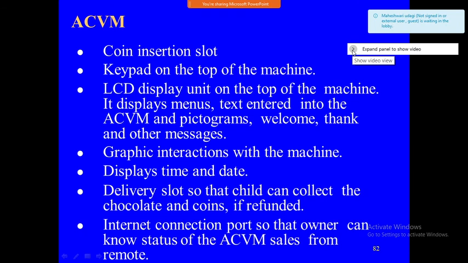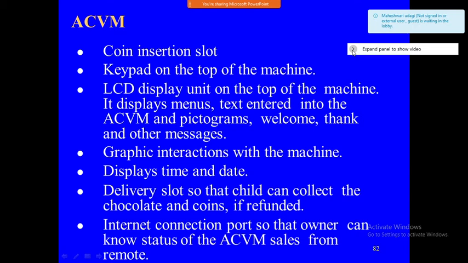Here, what are the components that will be there? Coin insert slot is there. Keypad on top of the machine will be there. LCD display unit on top of the machine displays the menu, text entered into the automatic chocolate vending machine, a pictorial diagram of the chocolates, welcome message, thank you message, and other messages.